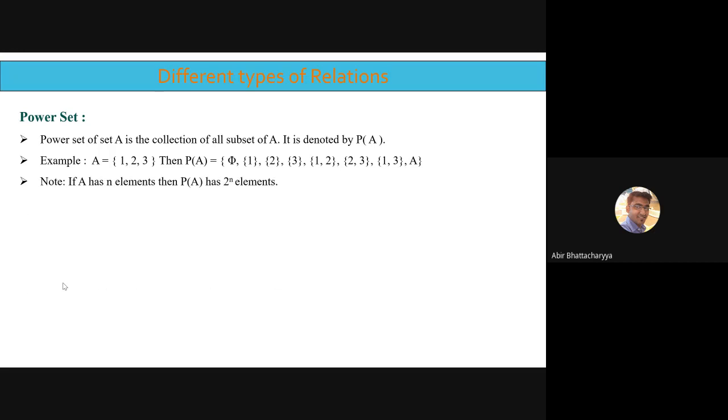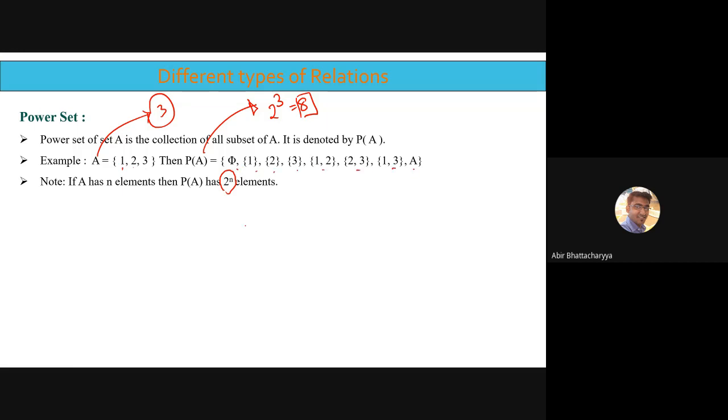And remember, if a set A has n elements, then its power set has how many elements? 2 power n. In this case, A has how many elements? 3 elements. So the number of elements of P of A, the power set of A, is 2 power 3, that is 8: 1, 2, 3, 4, 5, 6, 7, 8.